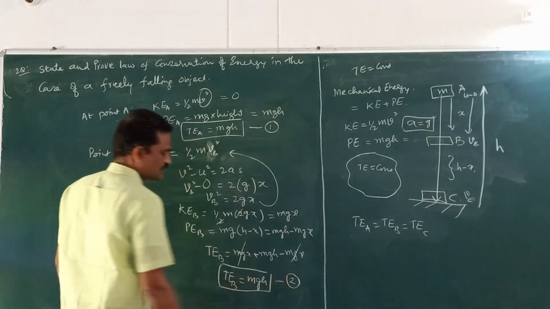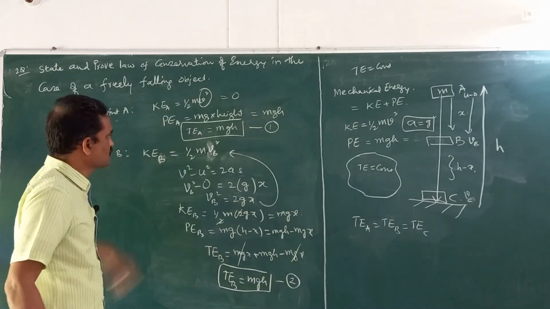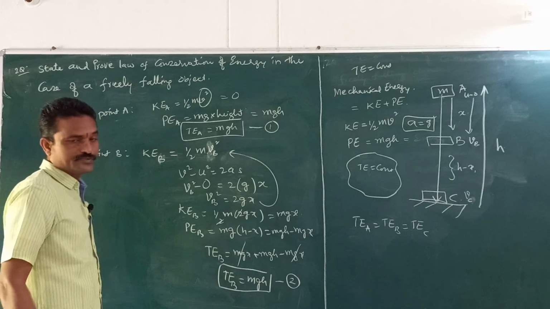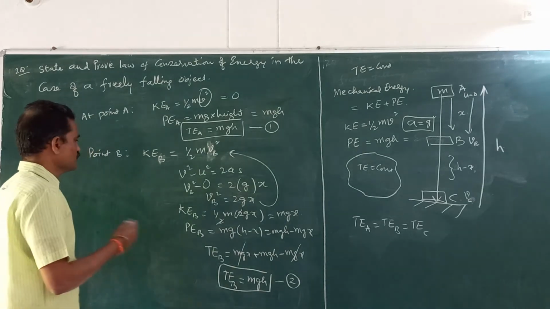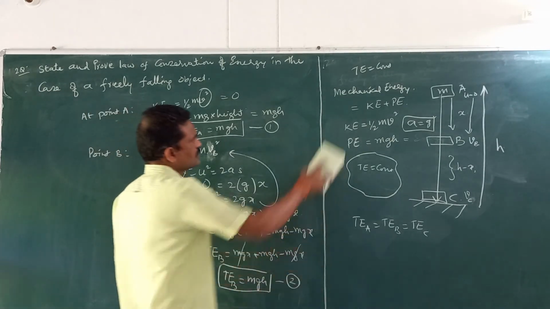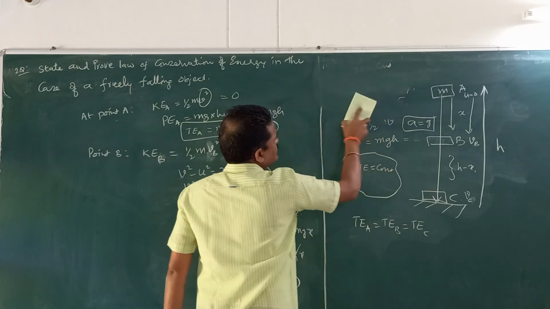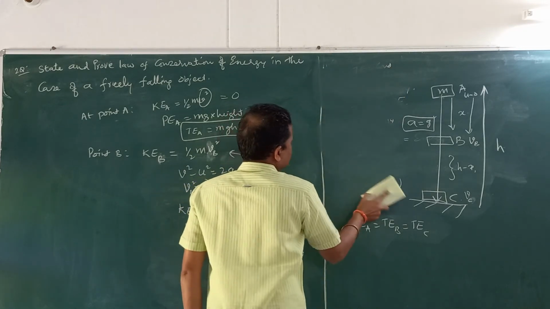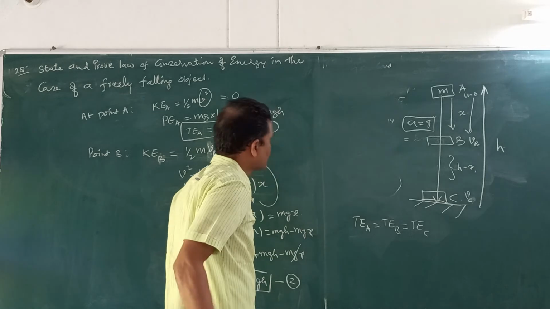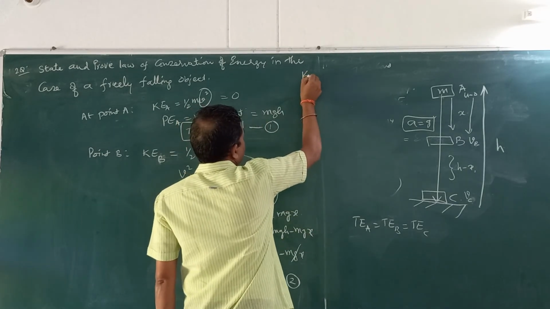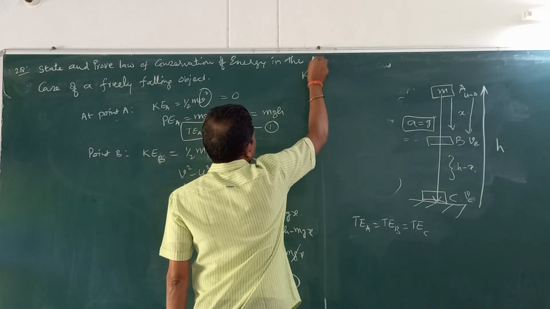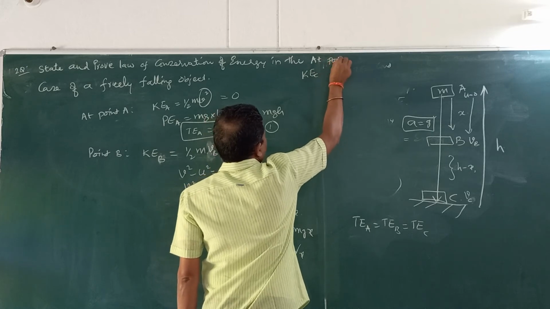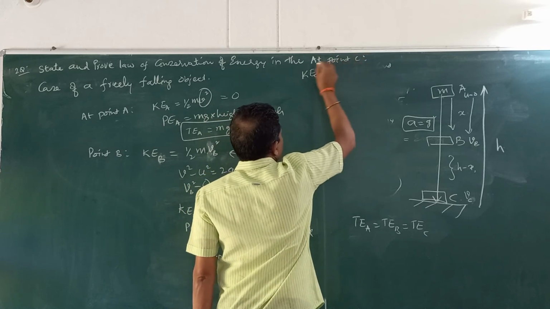If you write up to this point, you will get 6 marks. That is 2 for the remaining definitions and 2 more. Now let us go for the third point. Third point is at point C. So at point C, I have to consider kinetic energy at point C. You have to put a small side heading at point C to score good marks.